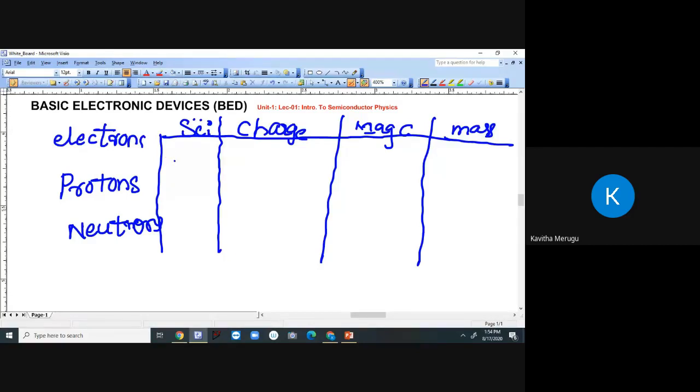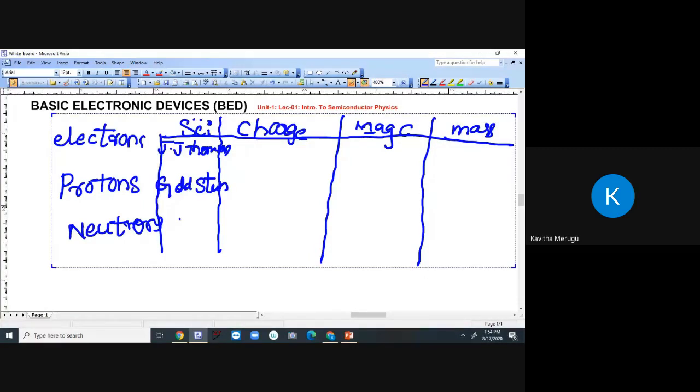Now, if you take electrons, who is the scientist that discovered the electrons? J.J. Thomson, right? As we know, J.J. Thomson is the scientist who discovered and observed the electrons. And for protons, Goldstein. And for neutrons, Chadwick. Now if you talk about the charge, electrons will have negative charge, protons will have positive charge, neutrons will have no charge.